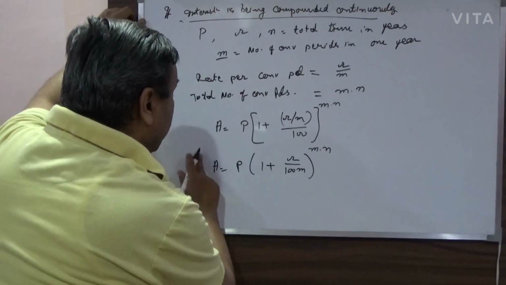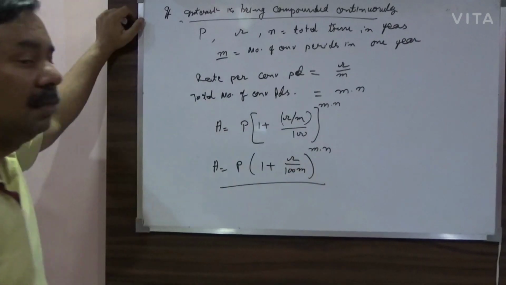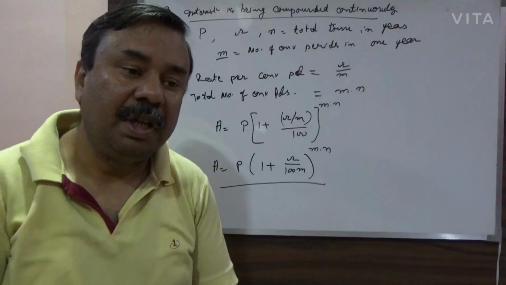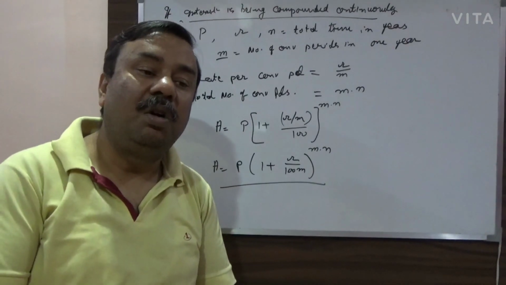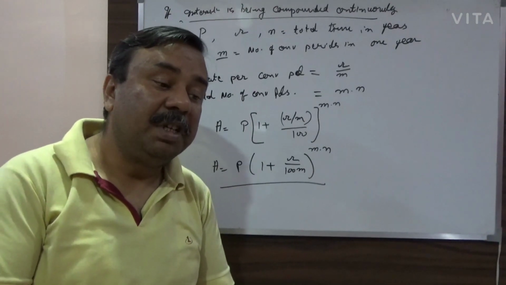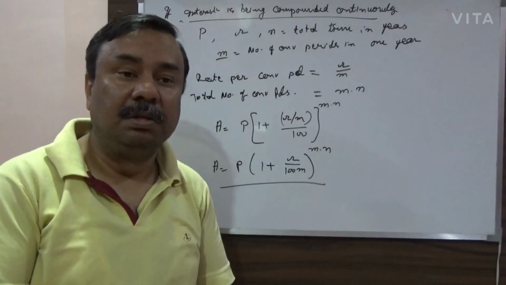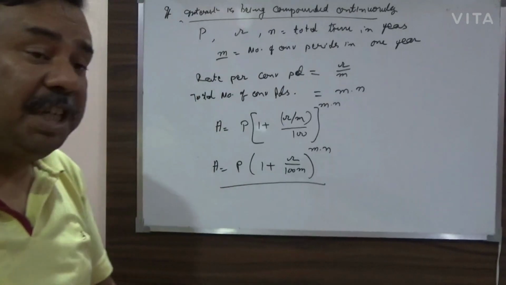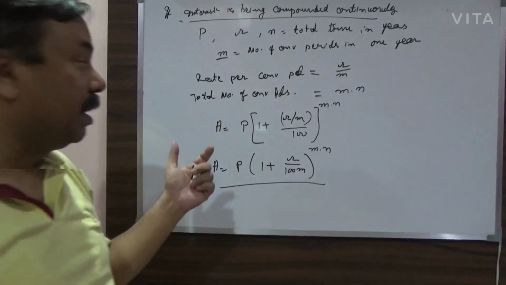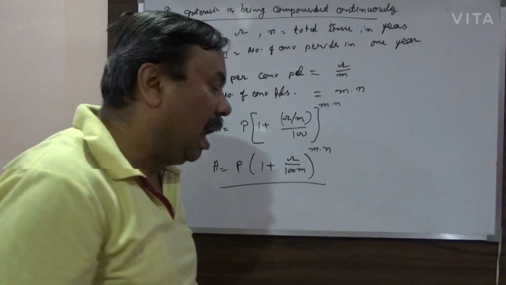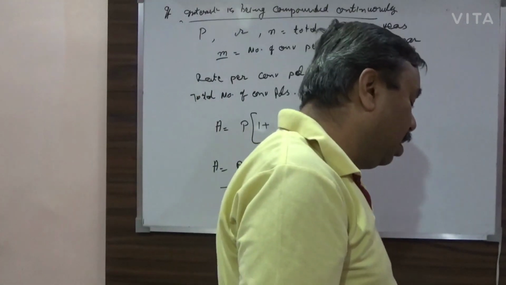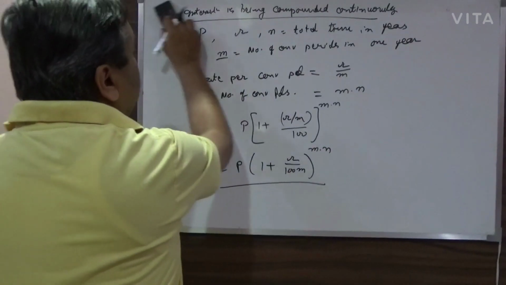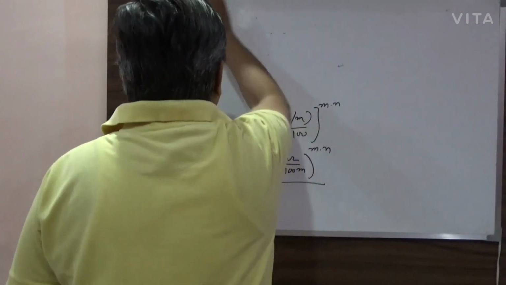But this is correct only if the number of conversion periods is defined or measurable. If it is so small that you cannot differentiate between two periods, then I will use one of the formulas for limits.